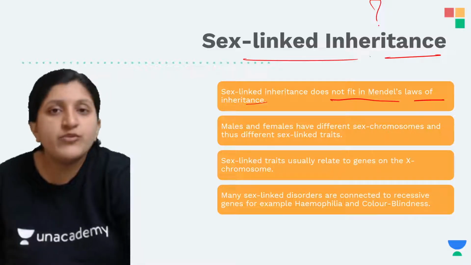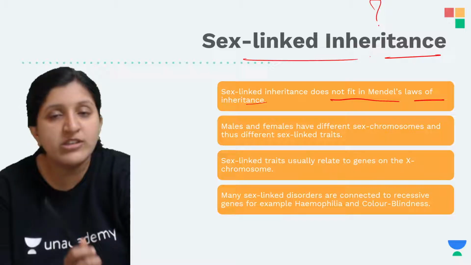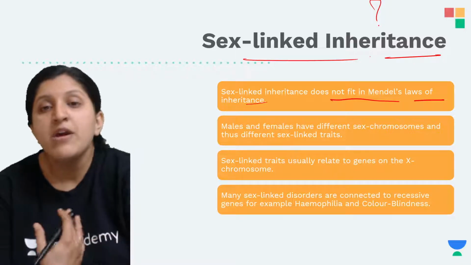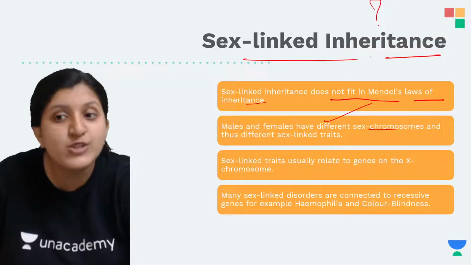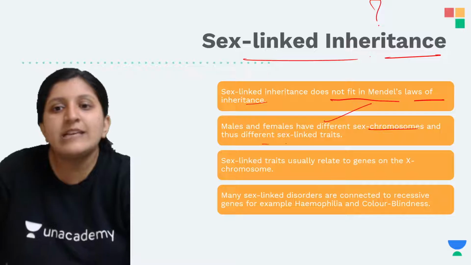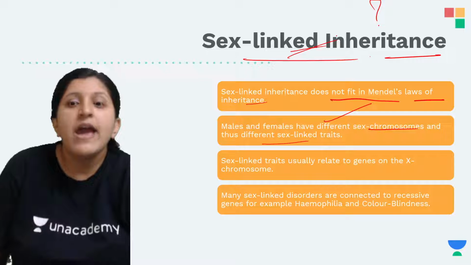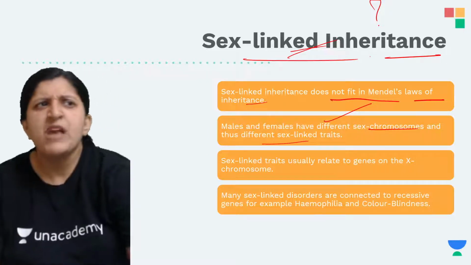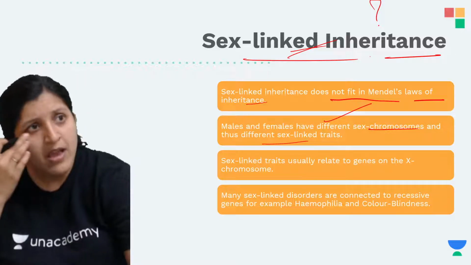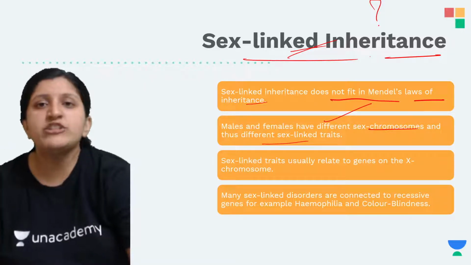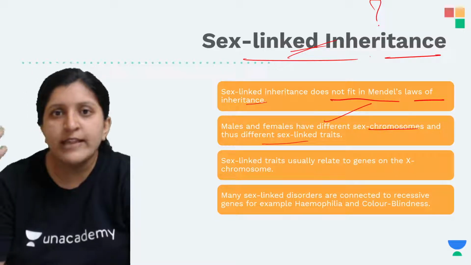So if an individual has to get a disease, the allele, the faulty gene, is on the recessive type, and males and females have different sex chromosomes. That's the reason these are sex related disorders, or sex linked inheritance. Sex related disorder does not mean it is sexually transmitted. It is due to the gene itself, so there is a particular disorder that one would get.